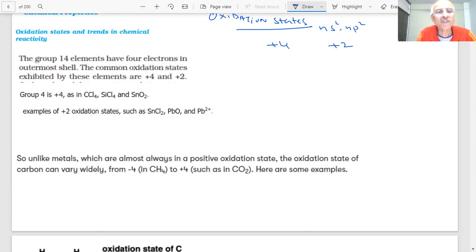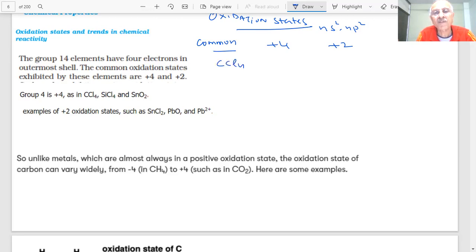Highest oxidation state possible, plus 4. So these are the common oxidation states. If I remove 2 electrons from p, then 2 are left here, plus 2 and plus 4. So, for example, in the case of compounds, you already know CCl4, student.